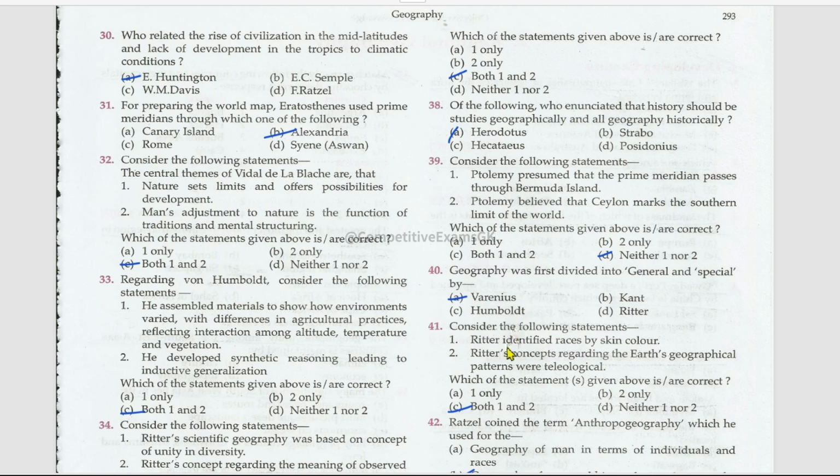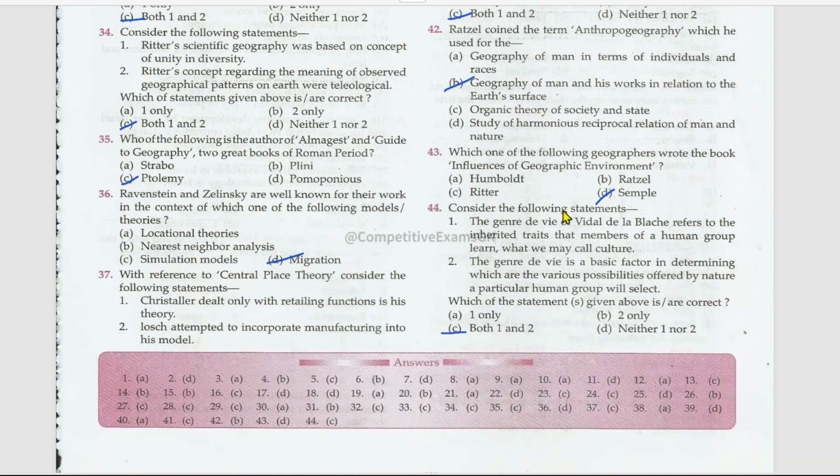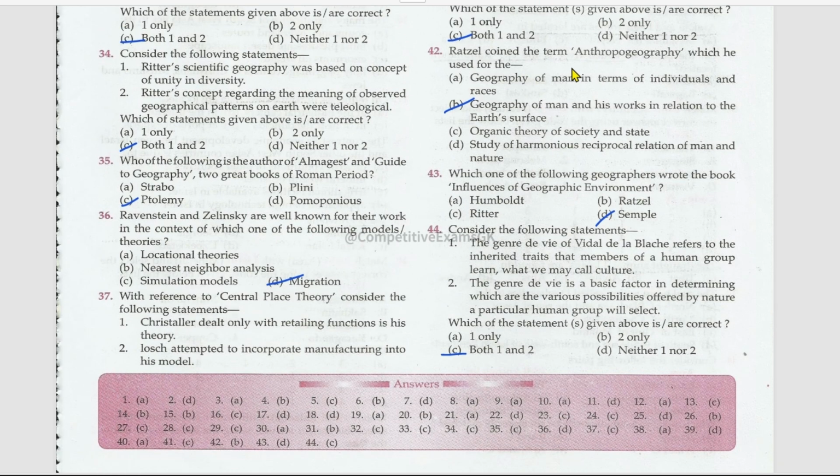Consider the following statements. Among these two, which are correct? Ritter identified races by skin color. True. Ritter's concept regarding the geographical patterns was teleological. Right. Both the statements are right. This is a repeated question. Ratzel coined the term anthropogeography, which he used for the geography of man and his works in relation to the Earth's surface. This is also a repeated question. Which one of the following geographers wrote the book Influences of Geographic Environment? That is simple. This is also a repeated one.